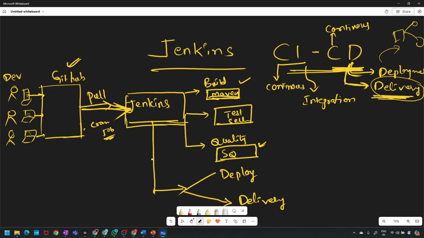So first, for example, a company has an agreement with you. How? Maybe you got a project from so-and-so client. Their requirement is that they have their own infrastructure and their own setup.